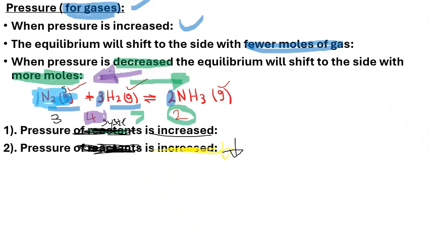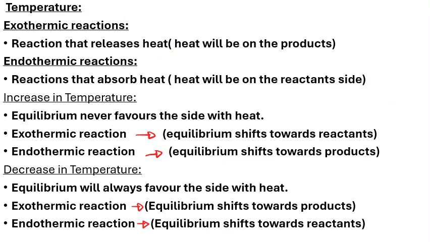Okay, so now let's move on to our next disturbance, because that is it for pressure. The next disturbance is temperature. Now for temperature, we have 2 types of reactions there. We have the exothermic reaction and also the endothermic reaction, right? So the exothermic reaction is a reaction that releases heat, right?